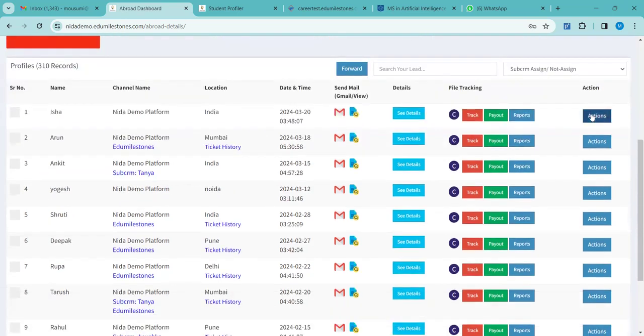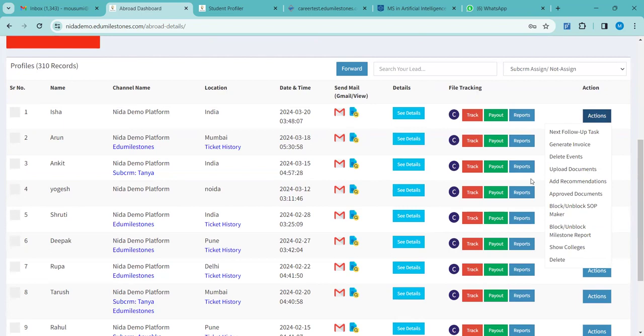Okay, so follow up can be done in two ways. Either you can do it directly for your direct students, or you can forward it to your sub CRMs so that they can take up a follow up.